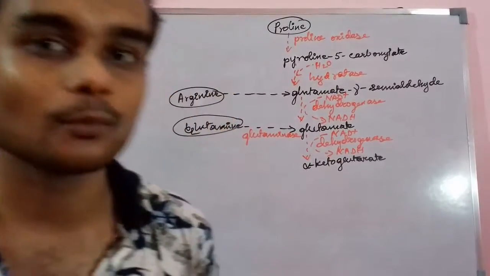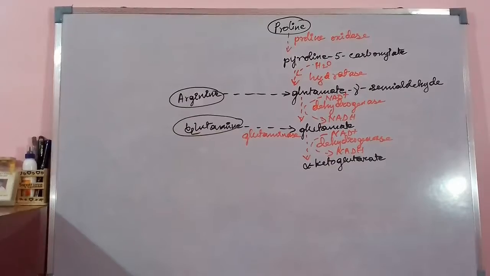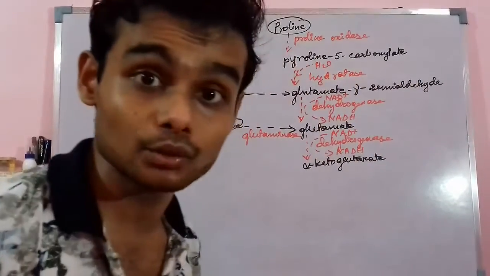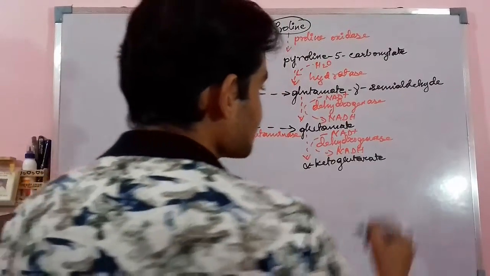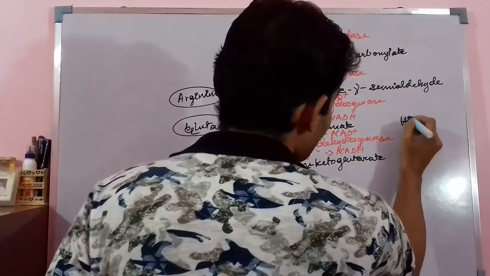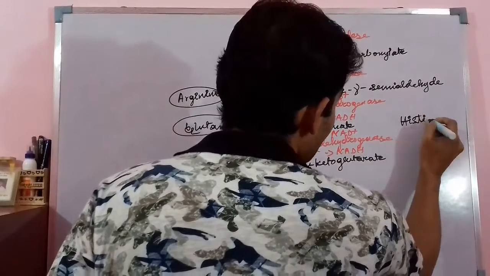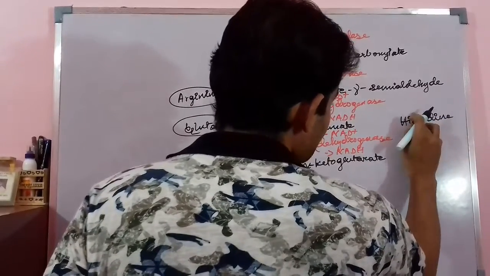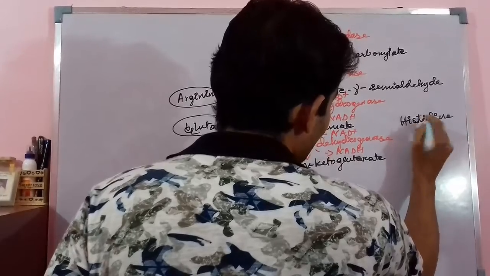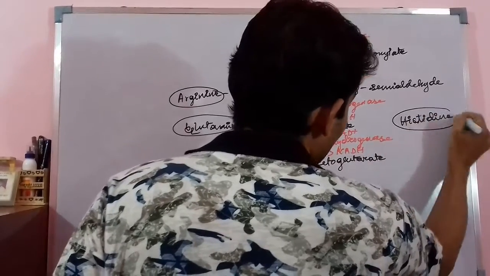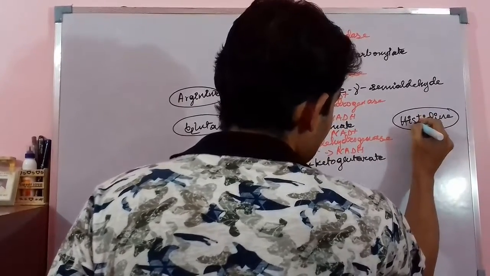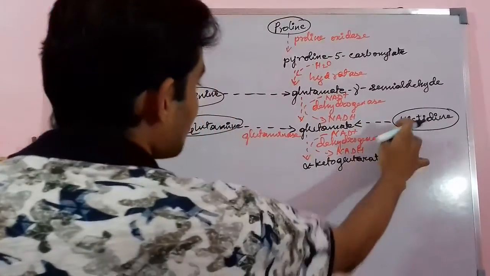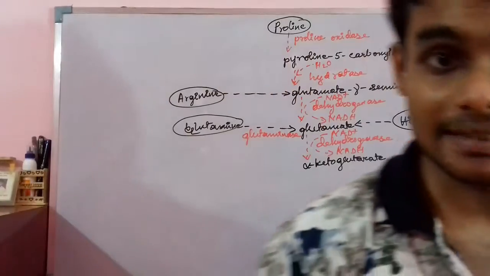Now there is one more amino acid which participates in this process and helps in the formation of glutamate, that is none other than histidine. This histidine amino acid also helps in the formation of glutamate through successive different steps.